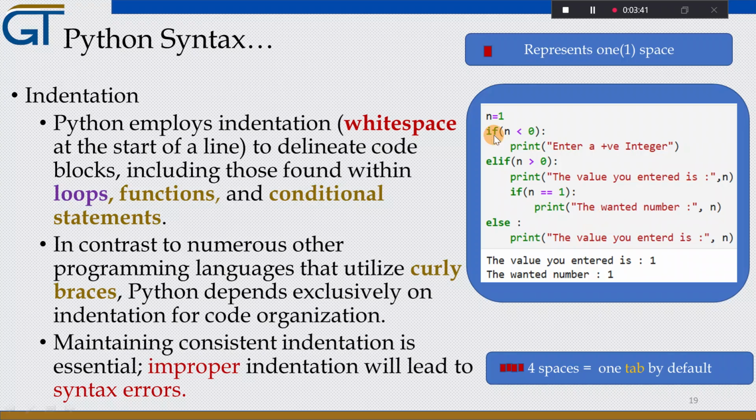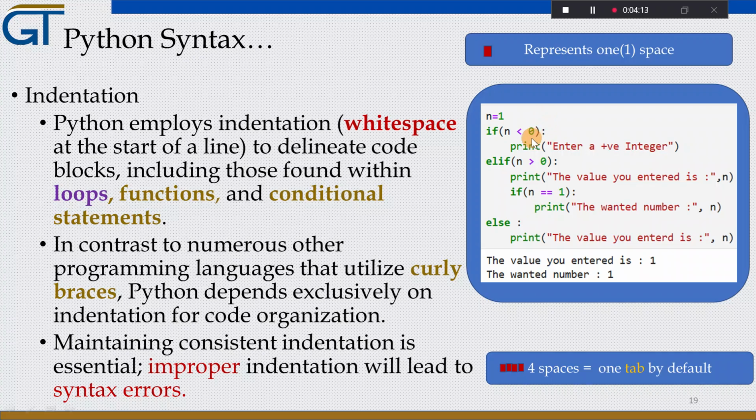As you can see here, this code has conditional statements. In the first line, n is assigned 1. That means the value of n is 1. Now, the second conditional statement checks if n is less than 0, followed by a colon.